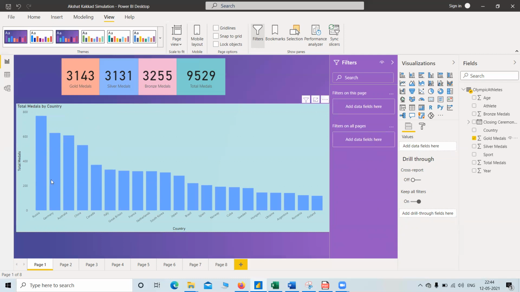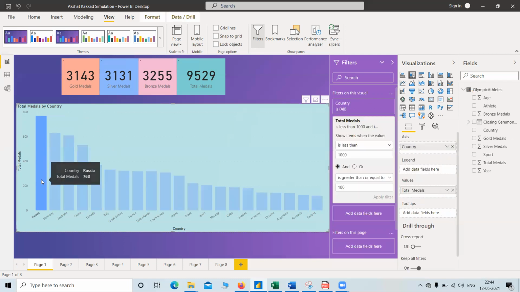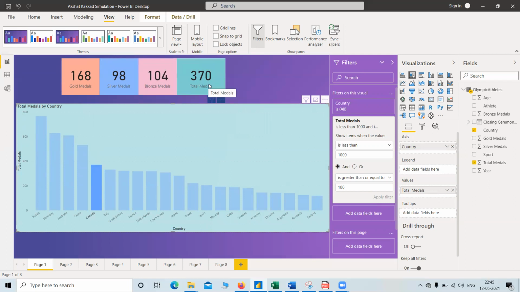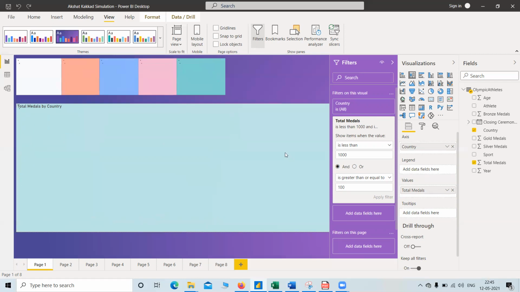Now when we click on any country, like Russia, this card value will change, because Russia has 234 gold medals, 221 silver, 313 bronze, and the total medals available with Russia is 768. Now we want Canada. Once clicked, we see 68, 98, 104, and total medals 370 respectively. So by this we can use cards in the visualizations.